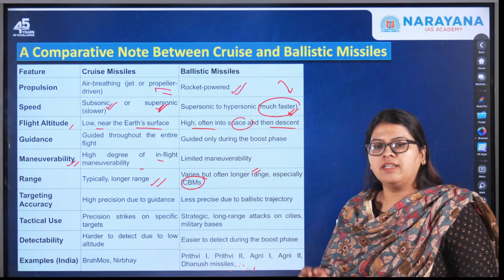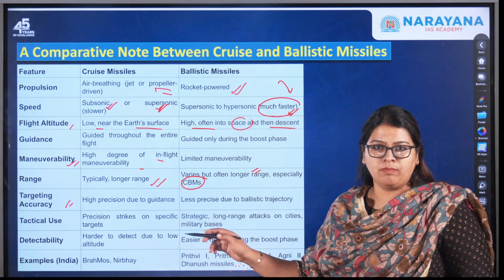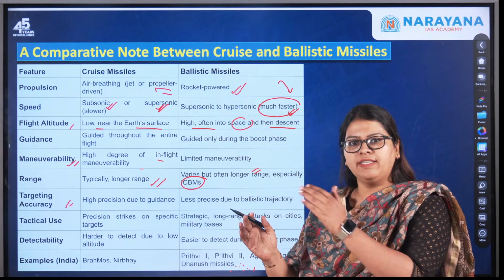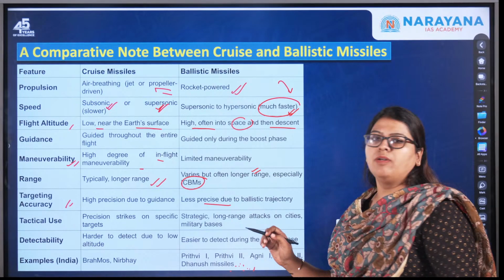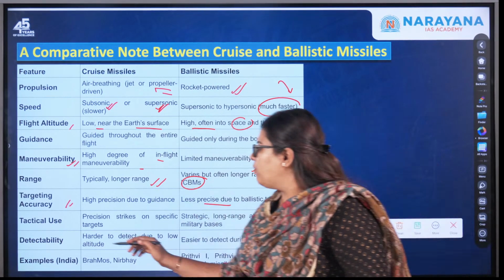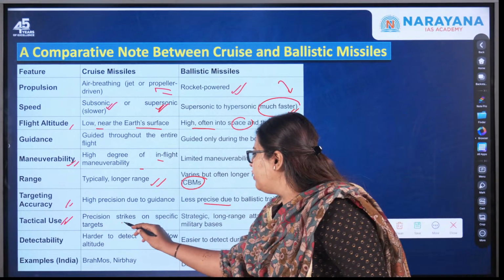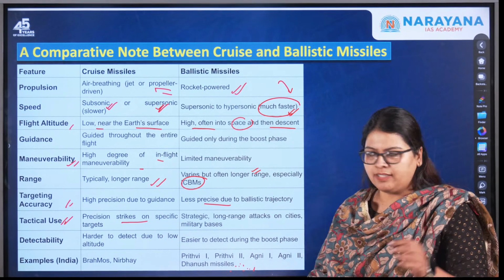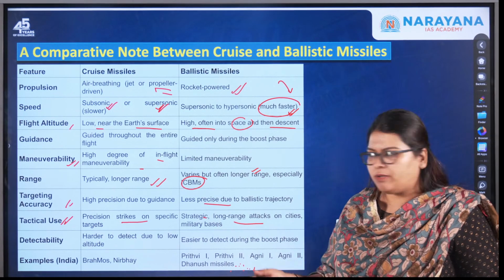Next, if you see the targeting accuracy, the cruise missiles have high precision because they are guided throughout the flight and the descent. And the ballistic missiles are less precise due to the ballistic trajectory. Next one is tactical use. Here, it is precision strikes on specific targets, and over here it is strategic long range attacks on cities, military bases, etc.